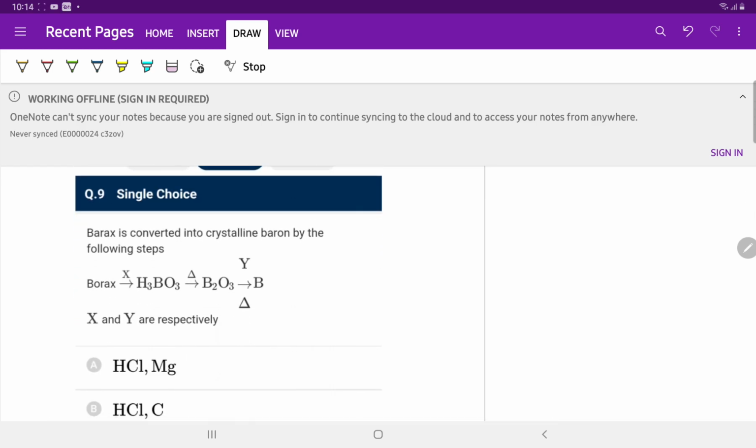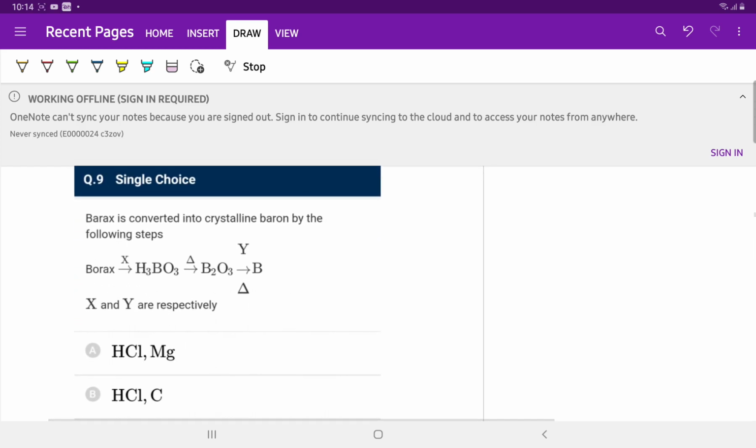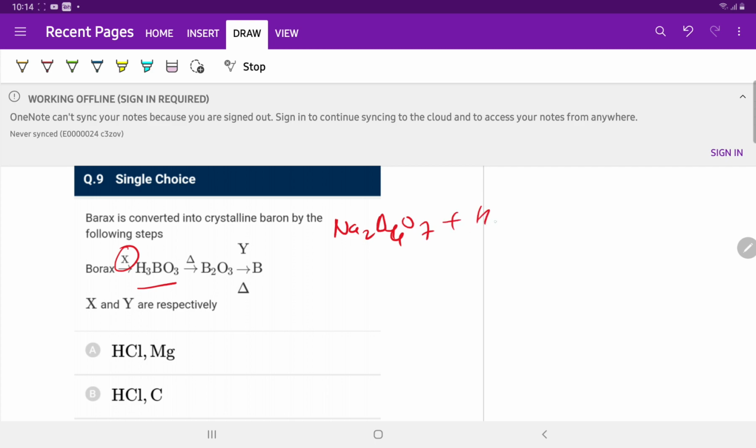Question number 9. Borax is X, H3BO3, orthoboric acid. Method of preparation of orthoboric acid: Borax, Na2B4O7, plus H2O plus HCl gives NaCl plus H3BO3. So X is HCl. H3BO3 is heated to give boric anhydride, B2O3, and B2O3 gives boron.